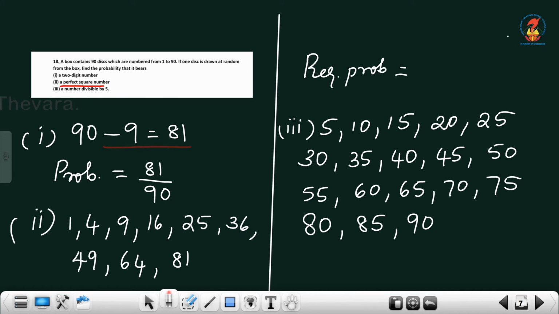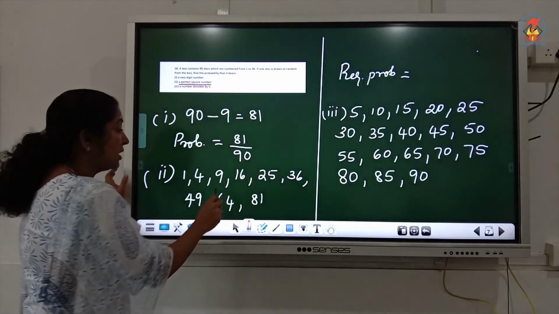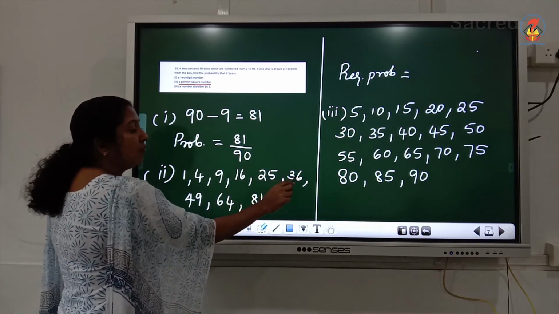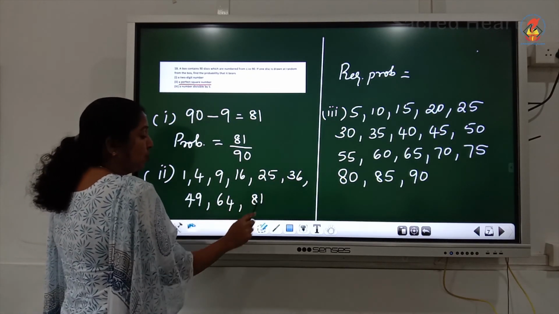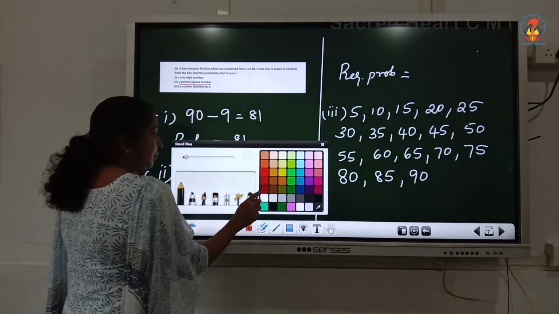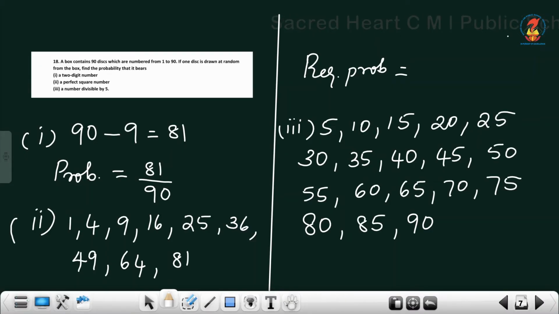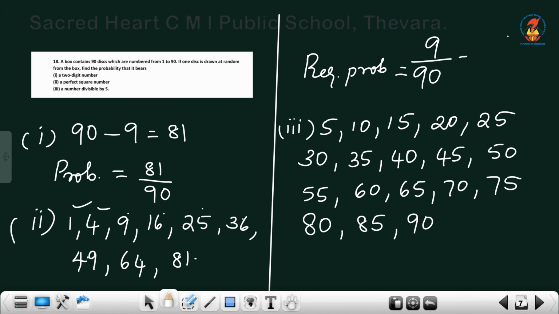Then the next one is a perfect square. Perfect square means 1 one is 1, 2 twos are 4, 3 threes are 9, then 16, 25, 36, 49, 64, 81. So how many are there? 1, 2, 3, 4, 5, 6, 7, 8, 9. Required probability is 9 by 90, which is equal to 1 by 10, which is equal to 0.1.